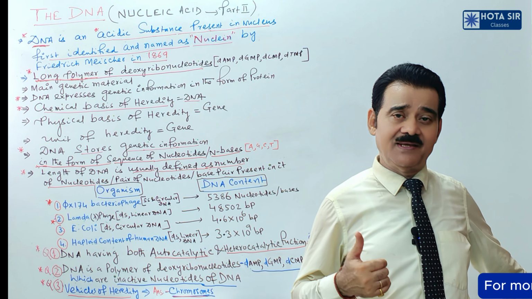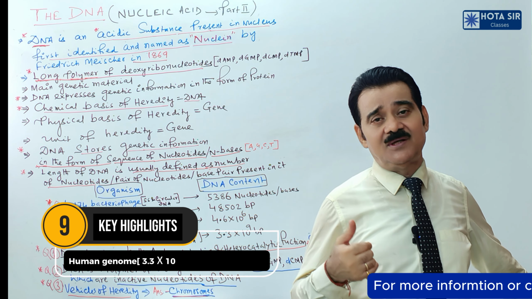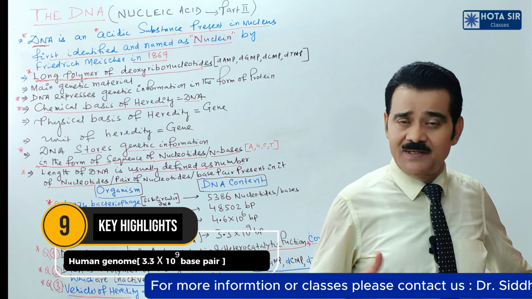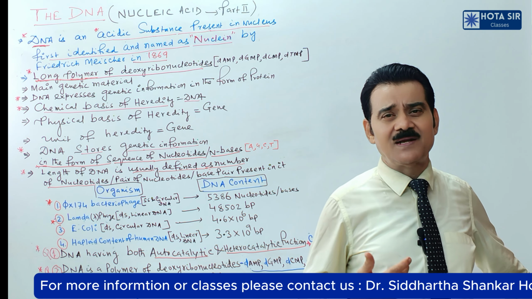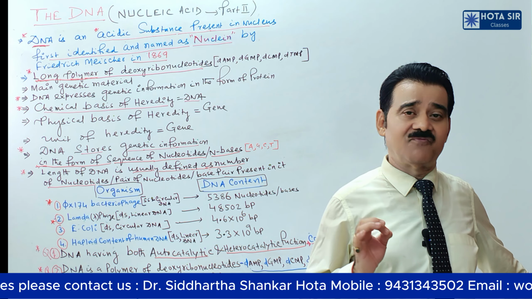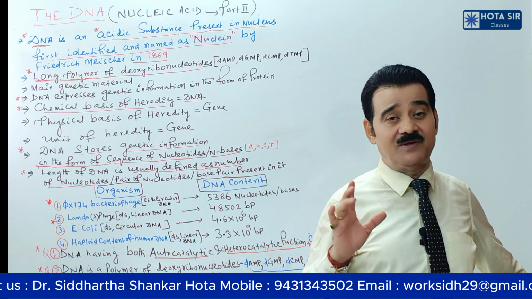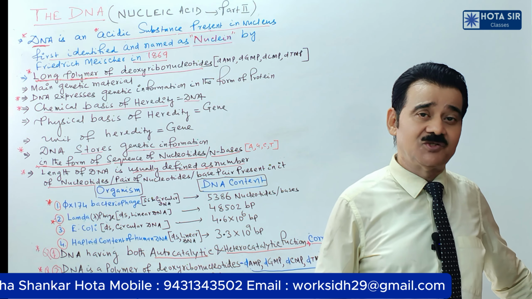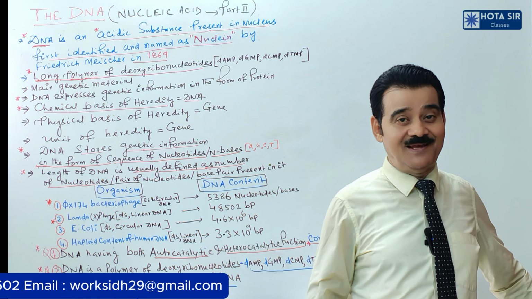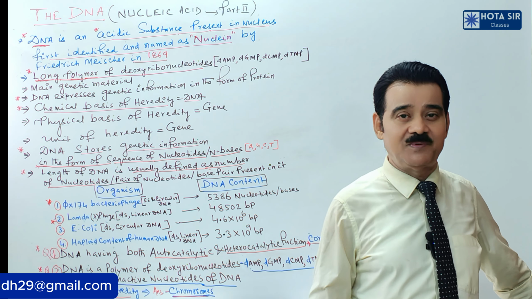Of human DNA, that is 3.3 × 10^9 base pair, my dear children. In this table, generally repeatedly two examples are being asked. The DNA content of Φx174 bacteriophage, very important, that is your 5386 nucleotides. Clear? Not nucleotide pair or base pair.